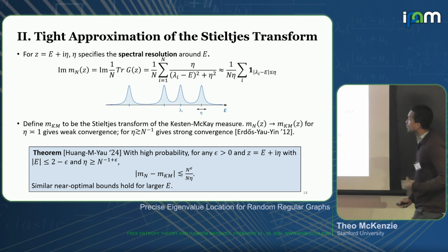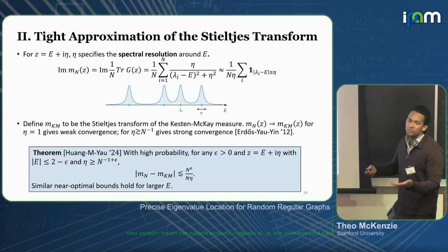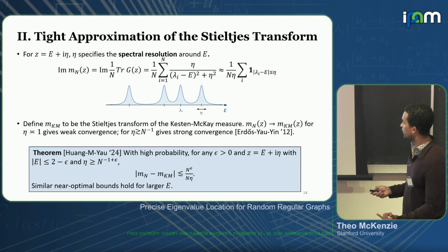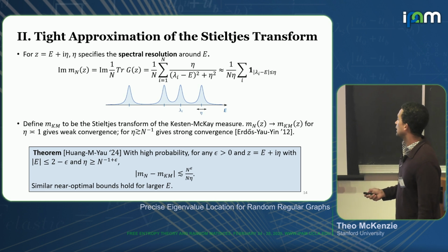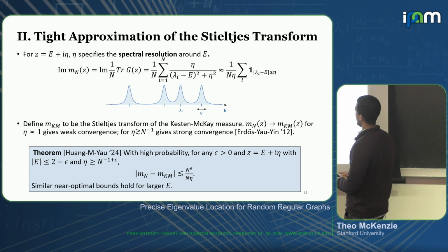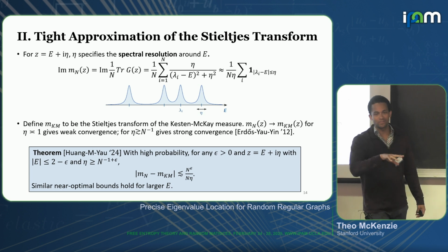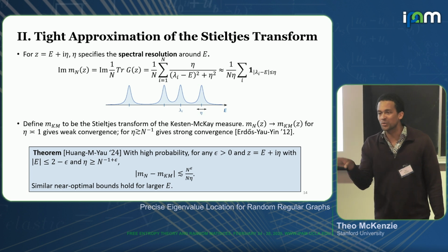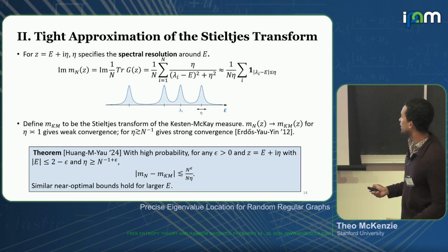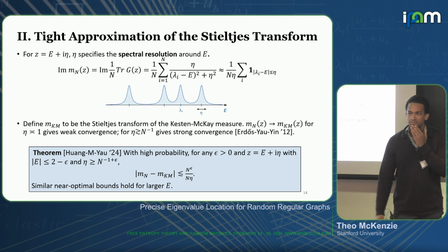What we show is a more complicated statement, but an example of the type of statement is that when E is smaller than 2, then with high probability, these two approximate each other to the level of n to the epsilon over n eta. So 1 over n eta is optimal, and basically for any constant epsilon, we can get within n to the epsilon times that optimal rate.